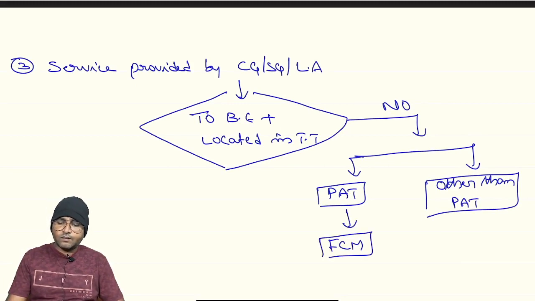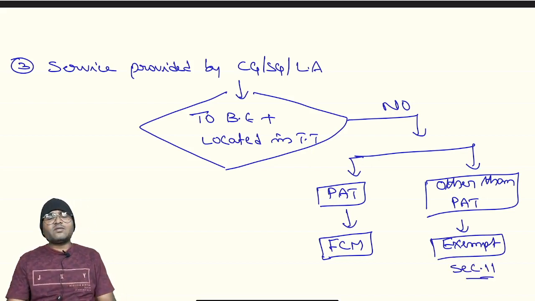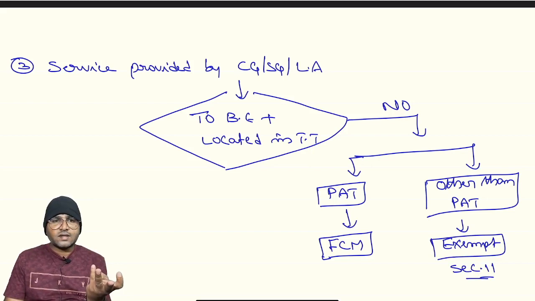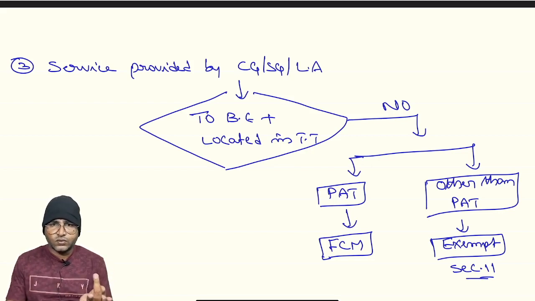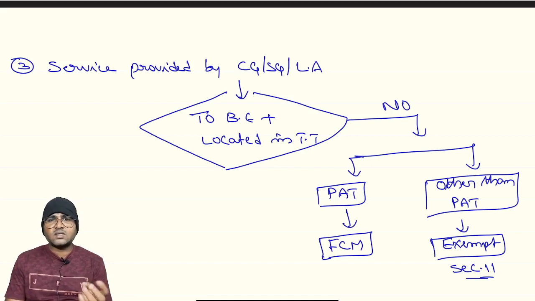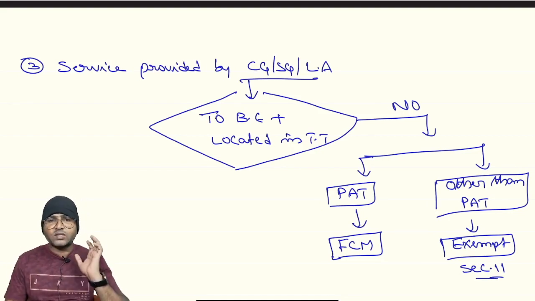Forward charge mechanism. In case of other than PAT services, to the extent possible, those are exempt, subject to section 11. Sir, what is the meaning of the PAT services? P means postal services, Department of the Post. A, aircraft and vessel services. Services provided to the aircraft and vessels within the port or outside the port precincts. Next, T concerns transportation of the passengers or goods. These three services are provided by CG, SG or local authority, forward charge mechanism applicable.